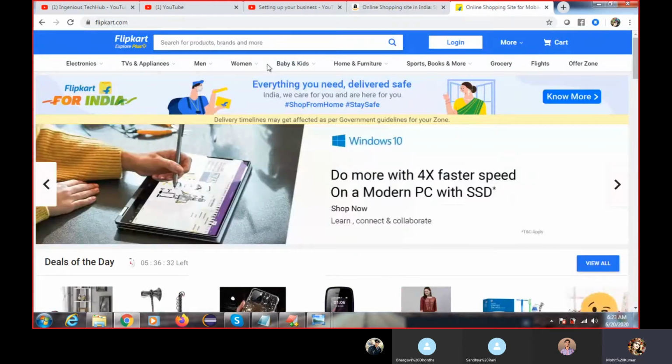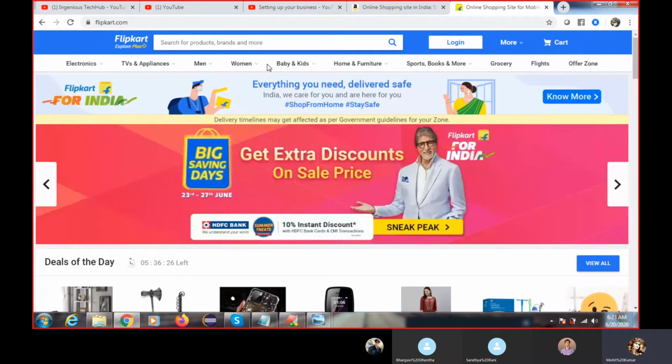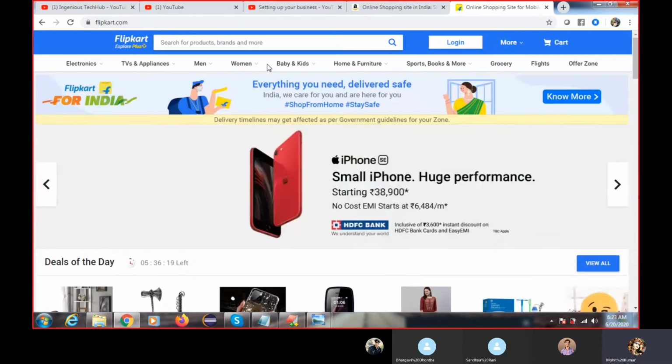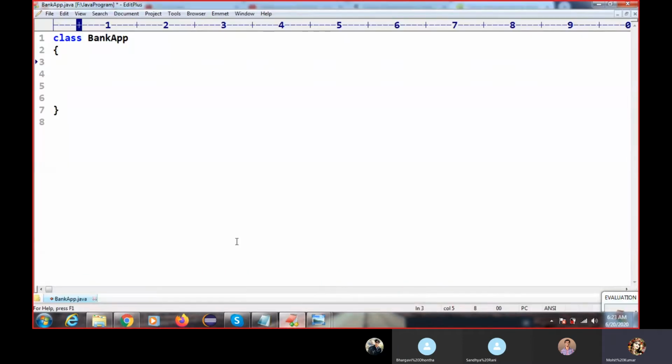So this concept is called polymorphism. I have just given the overview. I will teach you in depth, how to write the code and how to achieve the polymorphism concept, in the coming sessions. But today's agenda is how to start your Java coding.